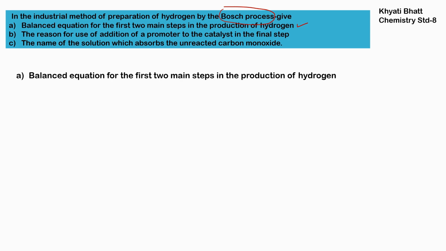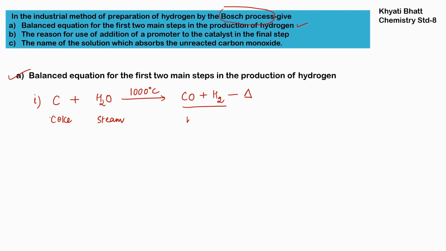So the first question is the balanced equation for the first two main steps in the production of hydrogen. Here, the first reaction is when coke reacts with steam, that is water, at a temperature of 1000 degrees Celsius. We will get a carbon monoxide plus hydrogen mixture, and it is known as water gas. Now these two are in a combined state.